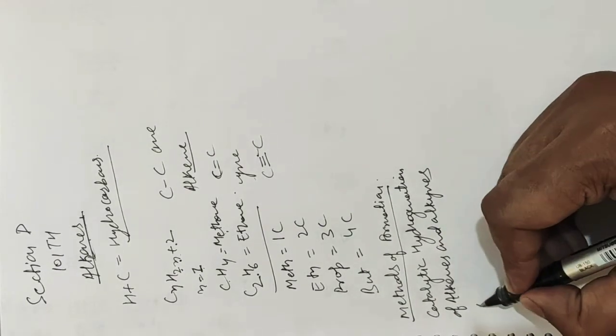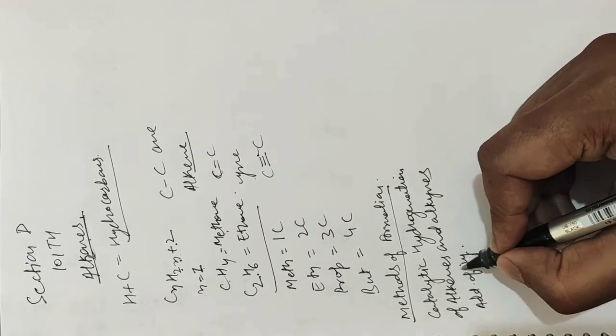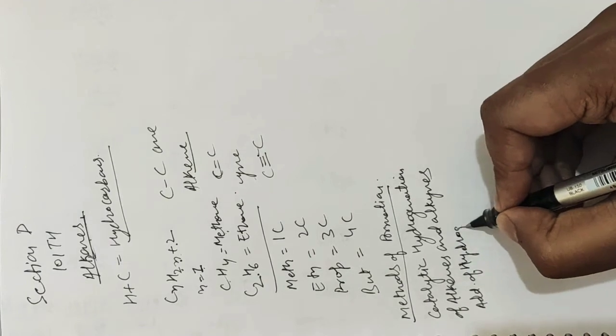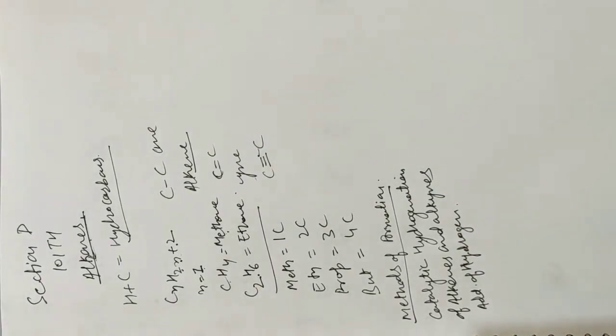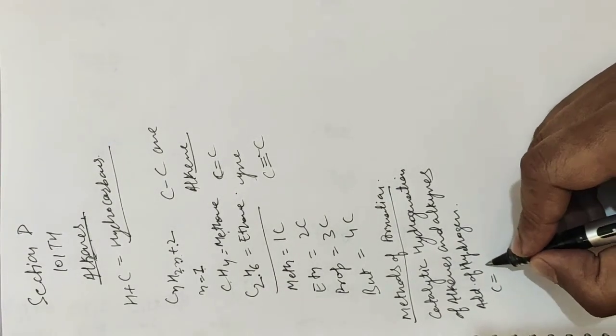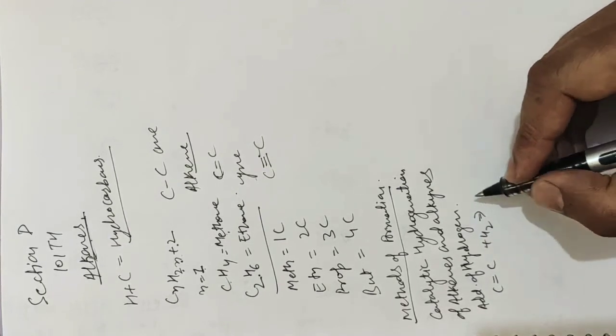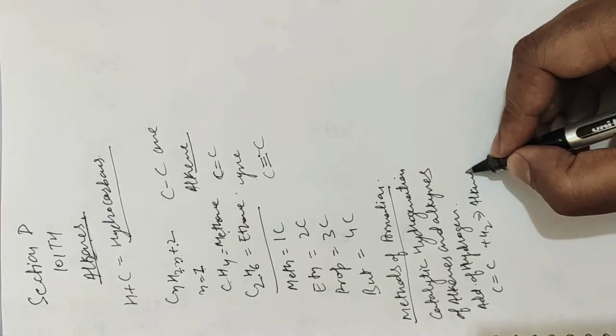Hydrogenation means addition of hydrogen. For alkenes, when there is a carbon double bond and hydrogen is added to it, it will form the alkane.